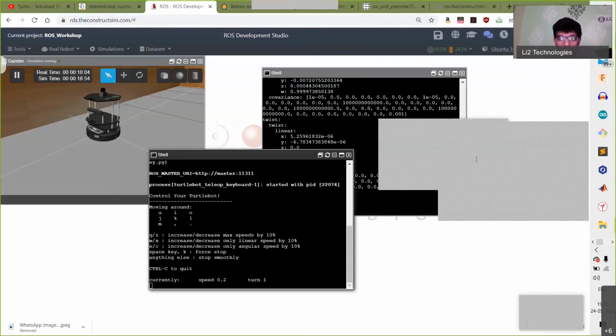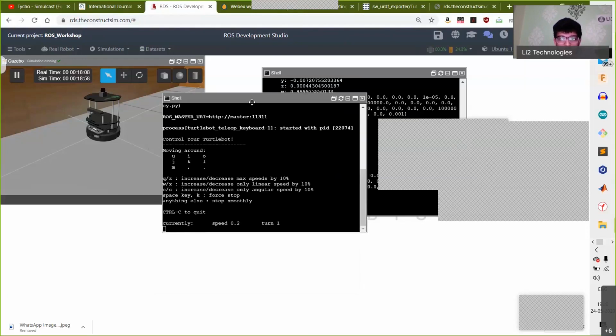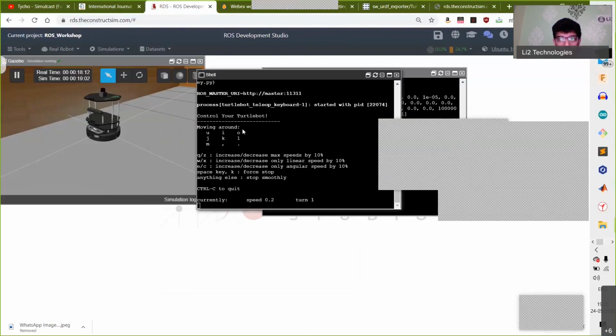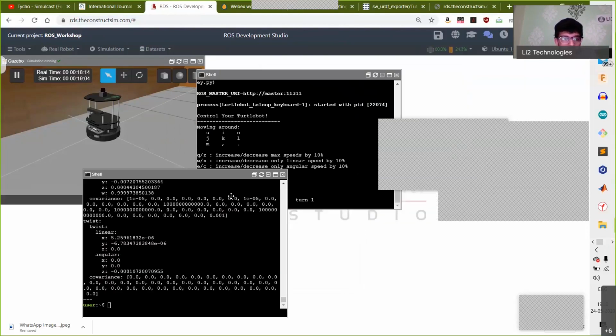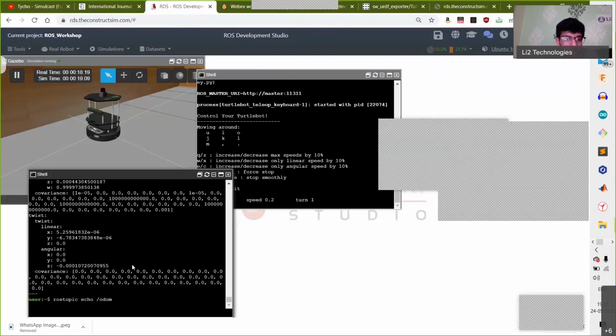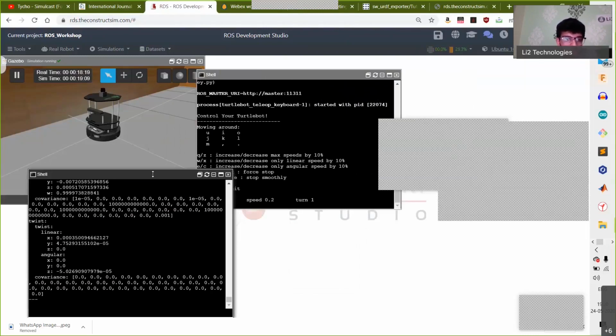Right. So looks like a few of you are getting it. Can the rest of you please let me know if you can see this as well? Now at the same time, also open ROS topic echo /odometry after you've done this, and open them in parallel terminals.